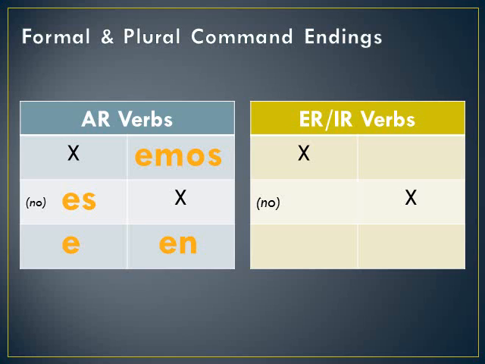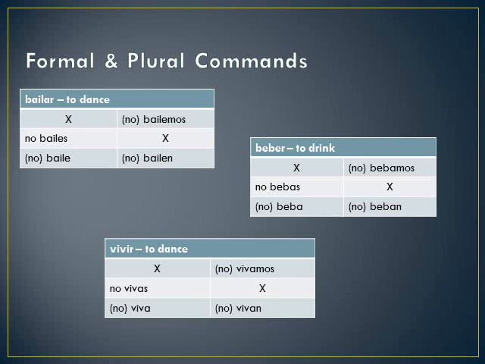For ER/IR verbs, the negative tú command ending is as. Then we have usted a, nosotros amos, and ustedes an. These are the opposite endings that you're going to add to regular verbs. I've included examples of an AR verb, bailar, an ER verb, beber, and an IR verb, vivir, with all of their commands. Notice that I can make any command negative by just putting a no in front of it.